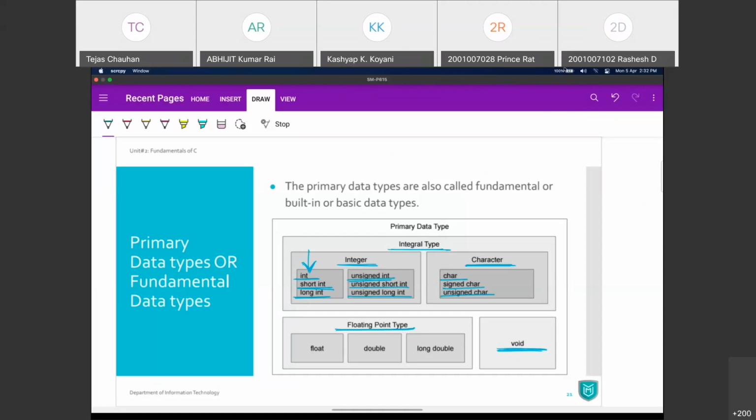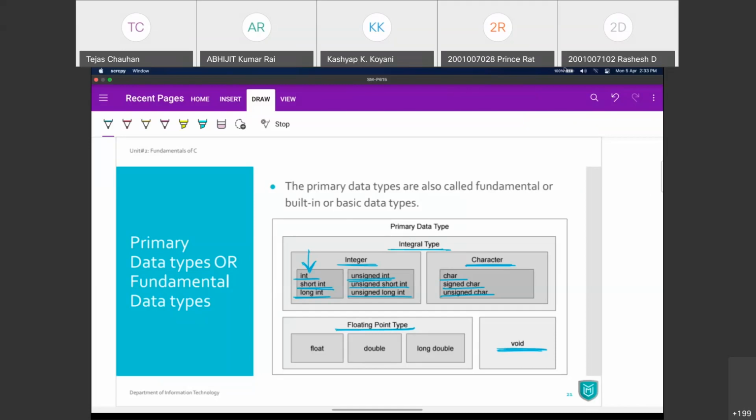Now we'll see what the size of these data types is, that is, what amount of memory they will require. If I say I want to store an integer value, then it requires 2 bytes of memory. We'll see that just in the next slide. But all these are integer values or integral types.